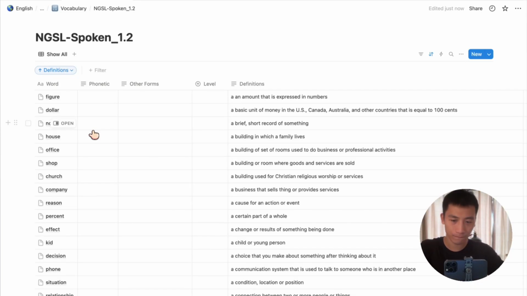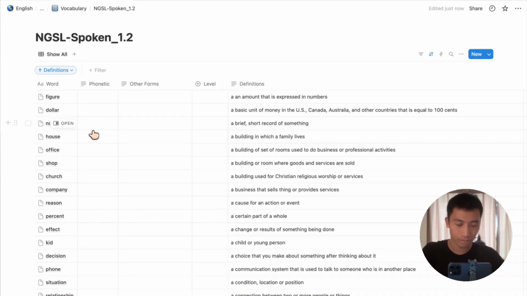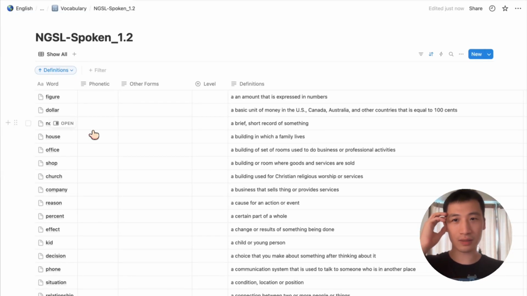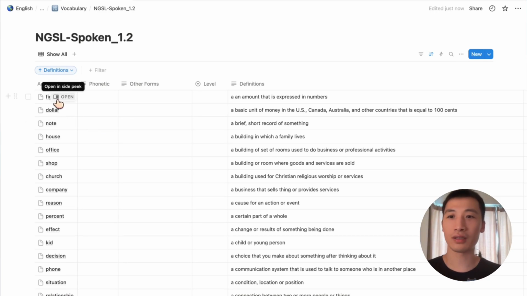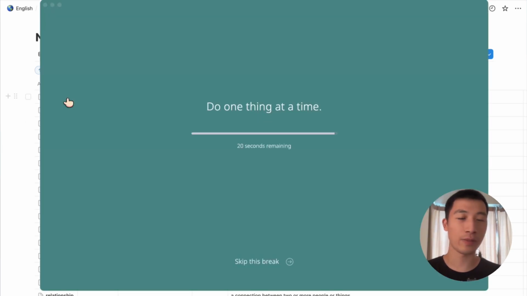Right, in that case, figure refers to the shape or outline of something, like a person or an object. It's often used when you can see the shape, but not the details.